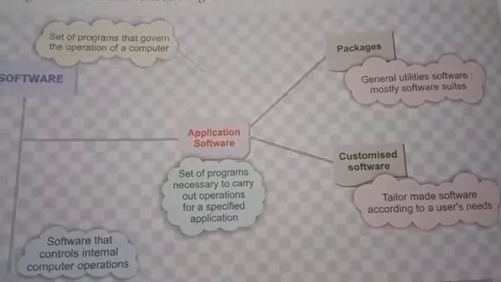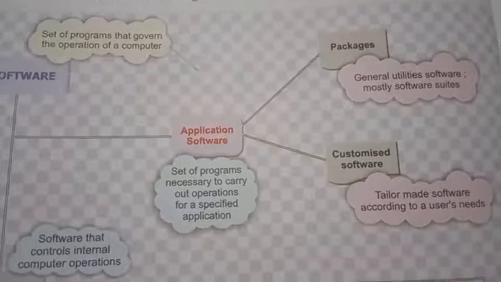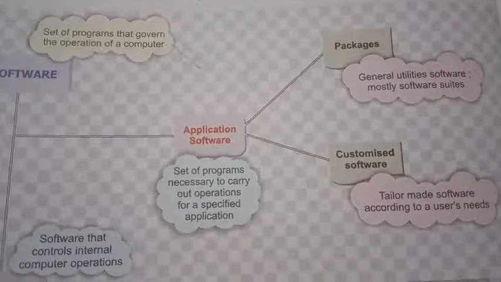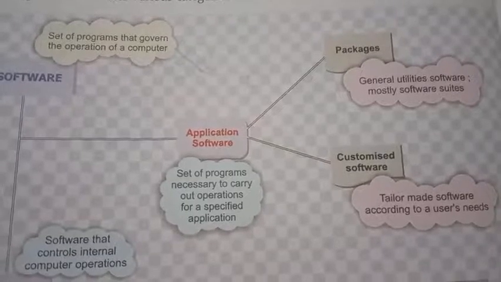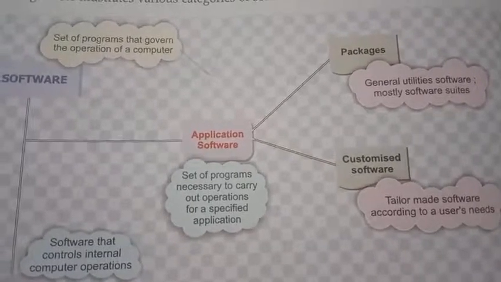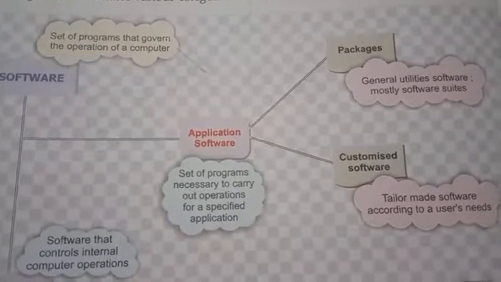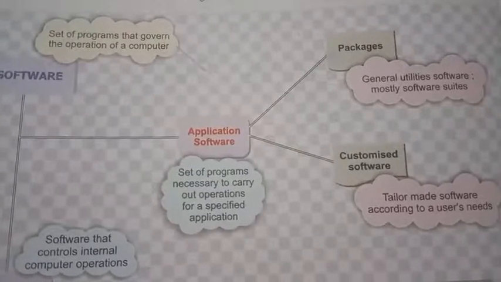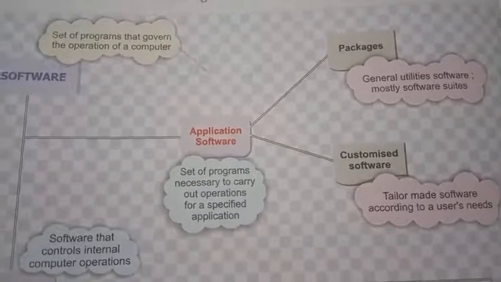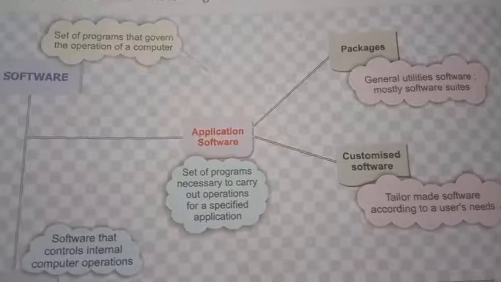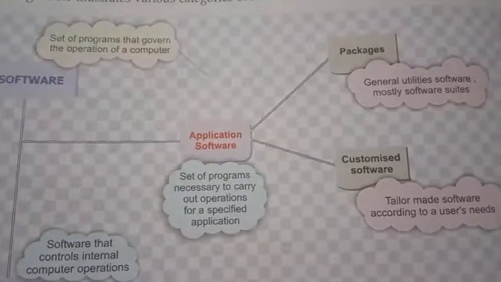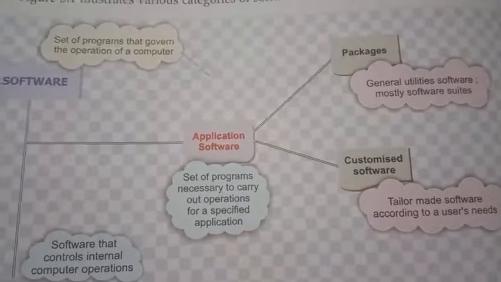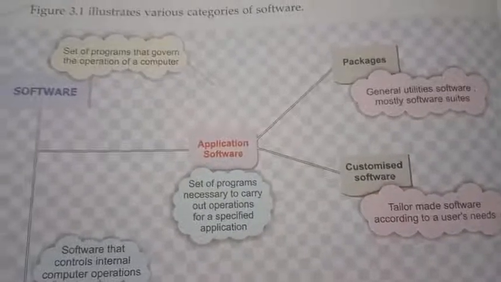Then customized software means tailor-made software according to the user's need. Like Photoshop, then Paint. According to the user's needs, we make some software, and that is called customized software. So application software is used for a particular application only. Examples are Paint, Excel, PowerPoint, Photoshop.